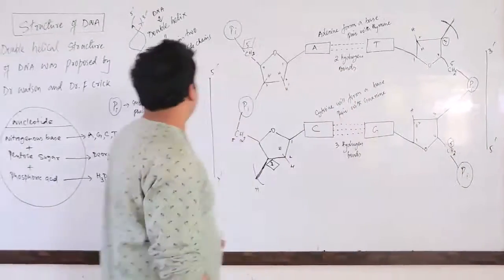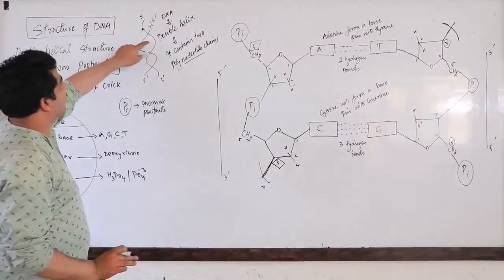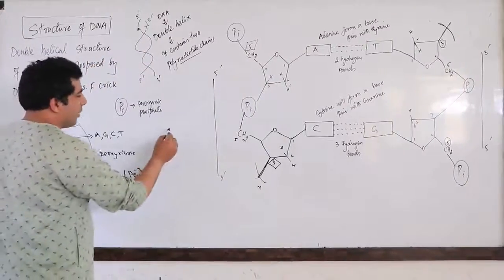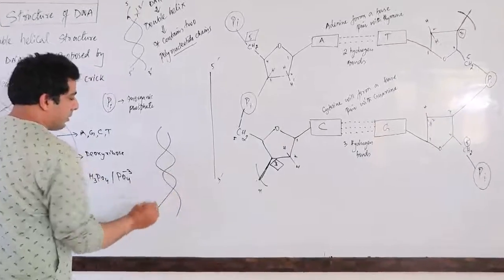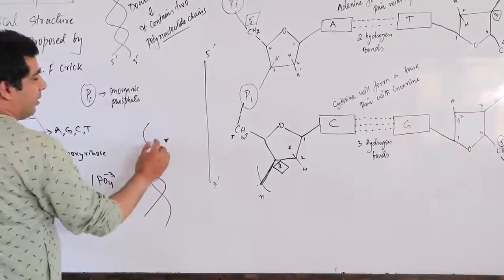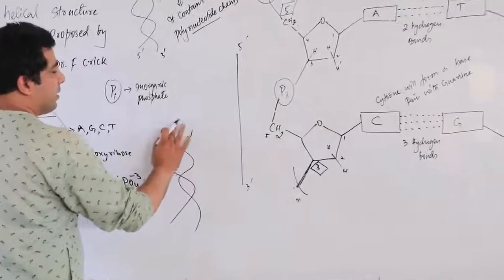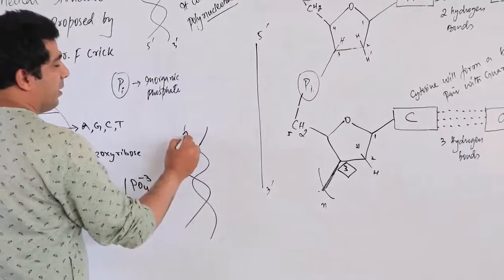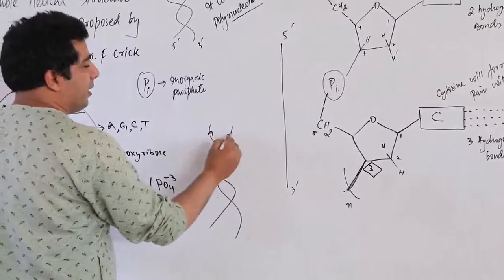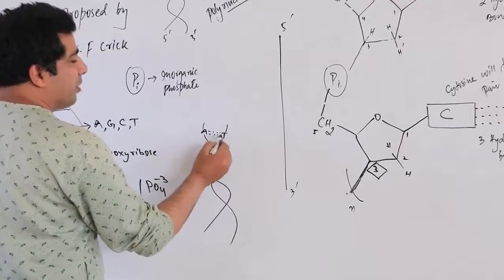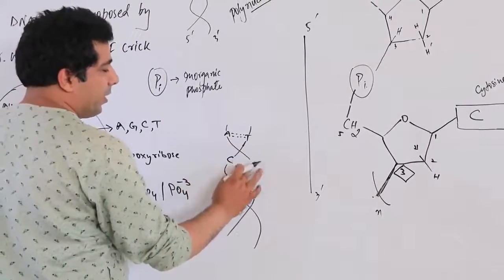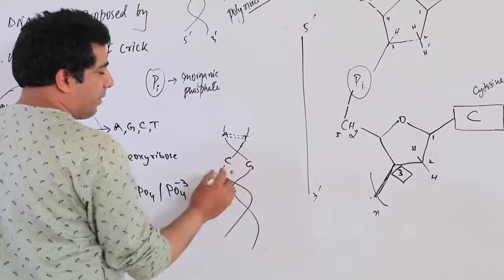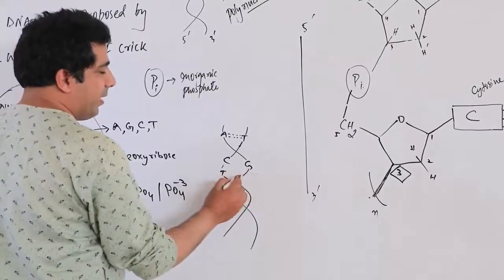So now this particular double helix structure you have here, if I present it like this, if adenine is here at this point, on this side you will have thymine, and there will be 2 hydrogen bonds between them. If you have a cytosine here, here will be the guanine. If thymine is here, here will be adenine.